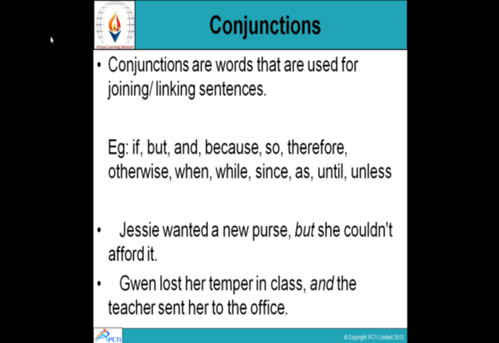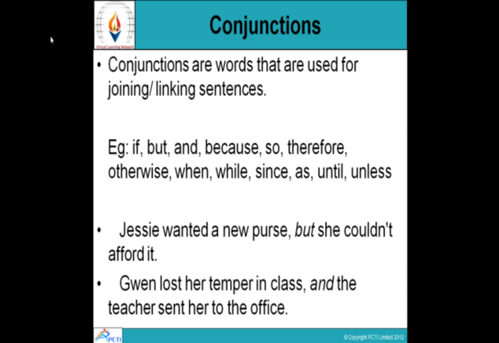Well, coming to another part of speech, another member of the family, sentence family, conjunctions. Conjunctions are words that are used for joining or linking sentences. Sometimes we link two sentences and make it into one sentence. But to link these two sentences, a word is used and that word is called conjunction.